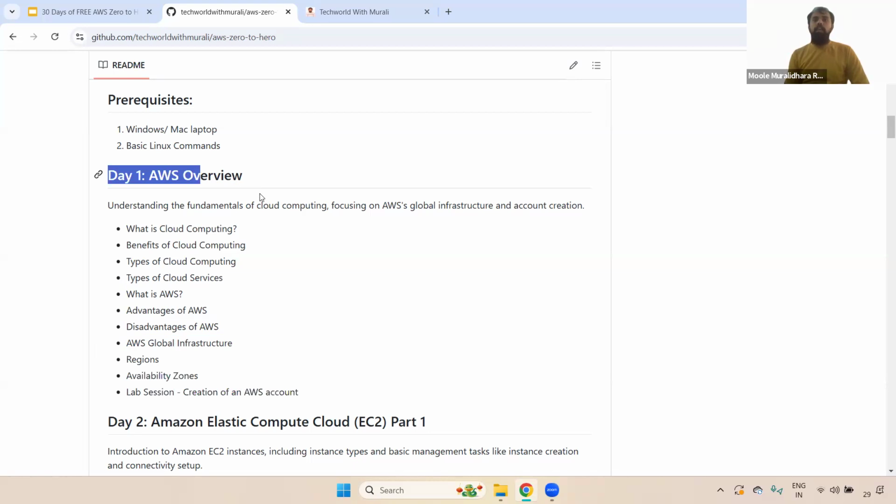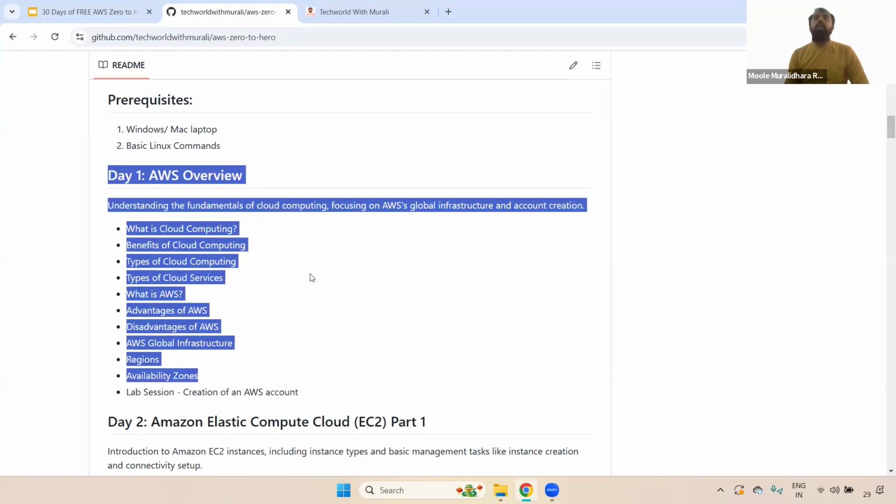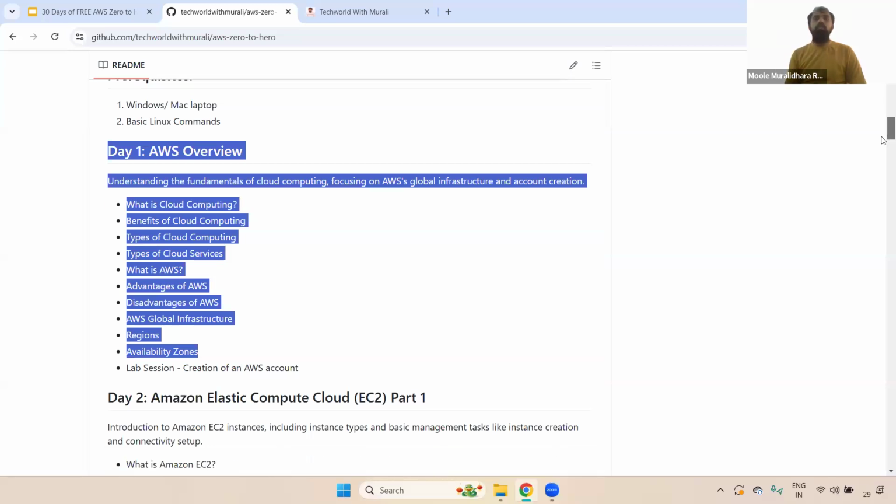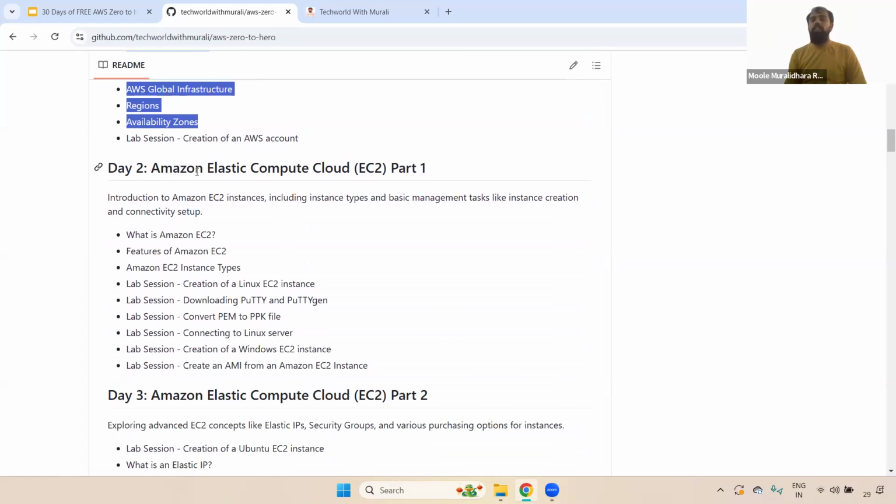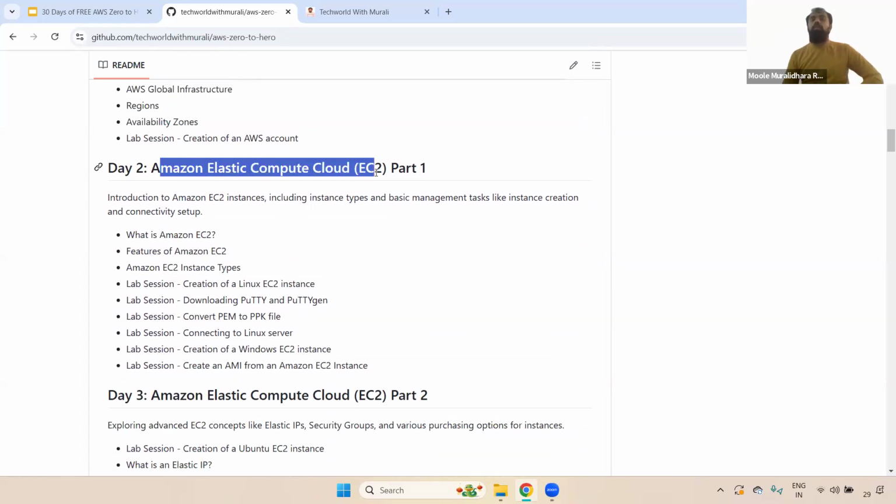Once you complete day one, you will get to know what exactly cloud is, what AWS is, the advantages, the disadvantages, how to create an AWS account, and what regions and availability zones are. Okay, and coming to day two, here we are going to discuss EC2, Elastic Compute Cloud.